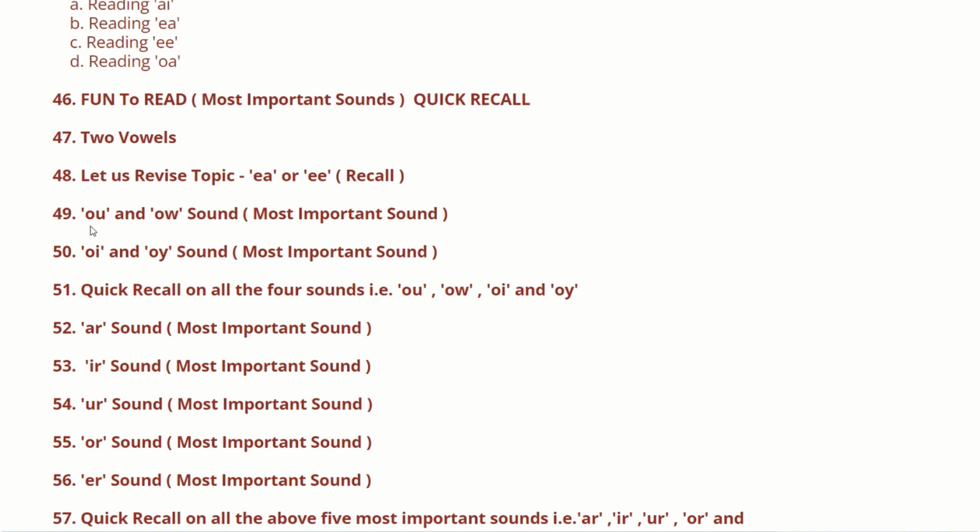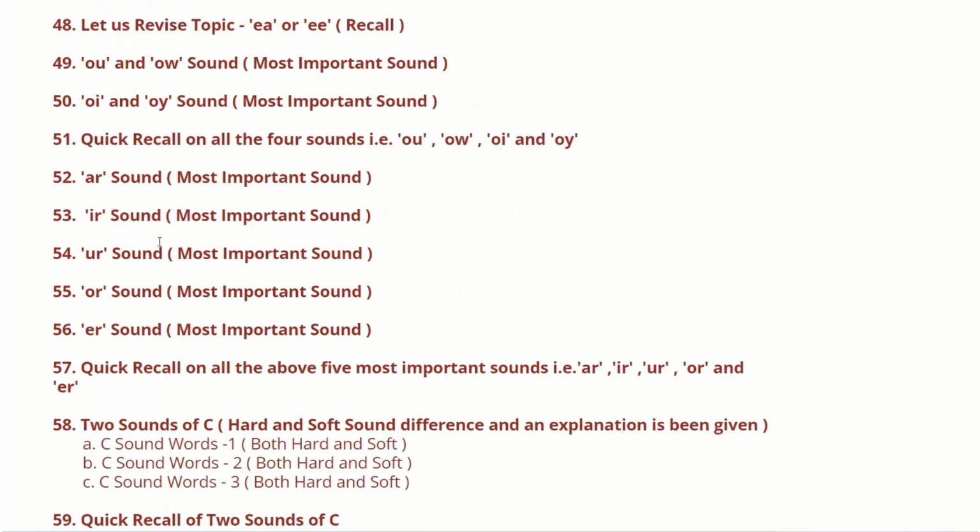Then comes the O and O sound. This is also one of the most important sounds. O and Oi both have similar sounds, which are clearly defined and explained by our expert in the video.